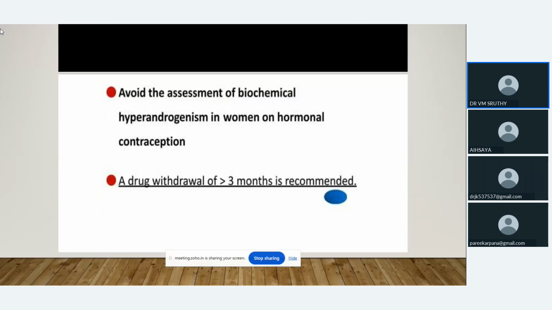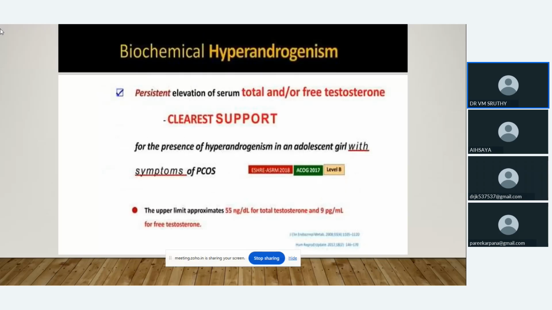If a woman is taking hormonal contraception methods, then we should not do the test for hyperandrogenism. We have to ask the patient to stop the medicines for 3 months, and after that we can do the test. This is the clear-cut support for hyperandrogenism: elevation of total or free testosterone.